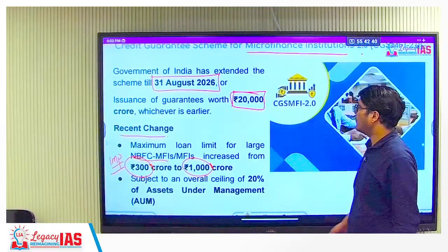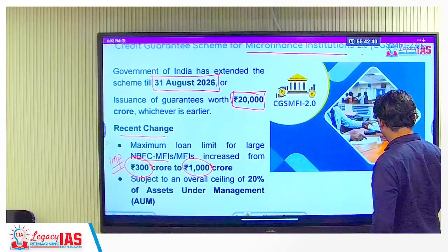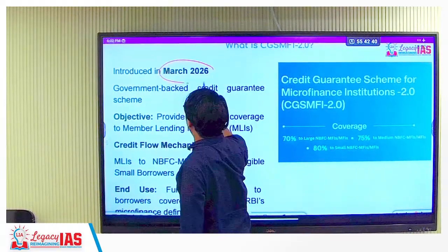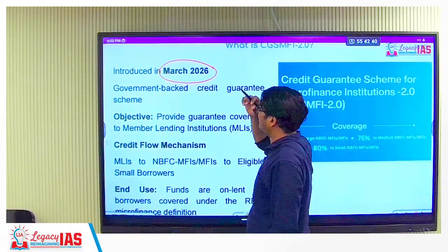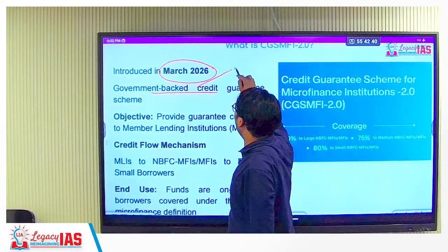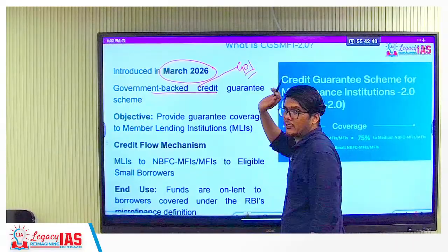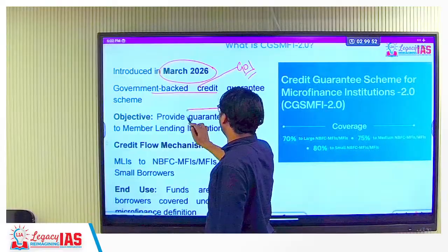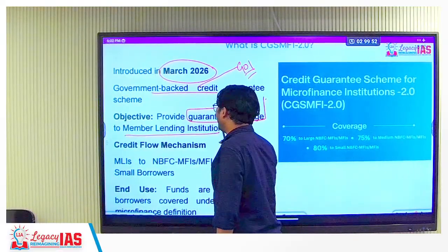Any other fact in this? There are some more facts. Yes. Introduced in March 2026, so basically it's around 4 months of period. Government bank credit guarantee. Of course, it means the government of India is paying the money, coming from the revenue of the government. It provides guarantee coverage to member lending institutions.